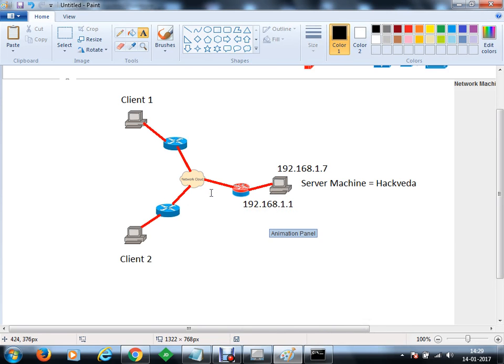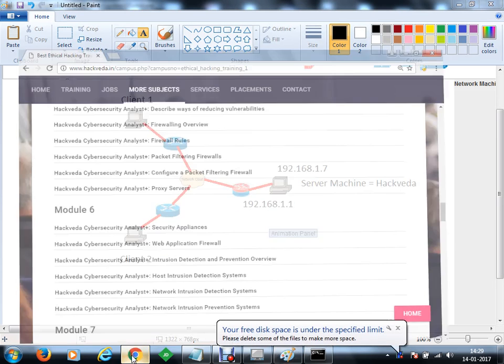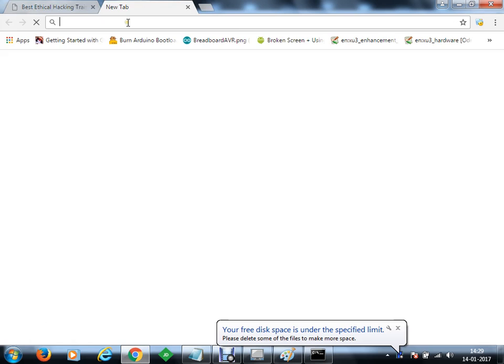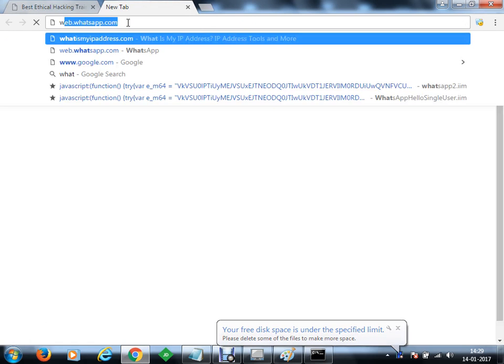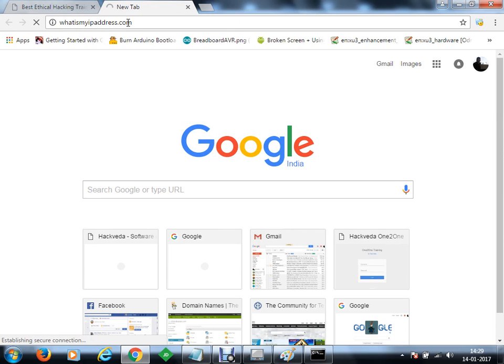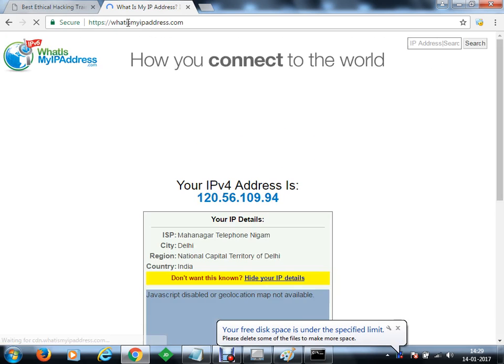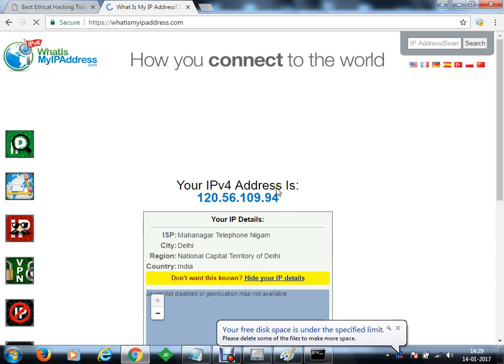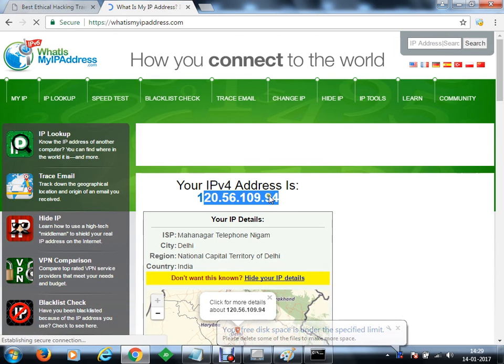What would that be? This IP we can check by going to the website whatismyipaddress.com. This website will tell us the public IP address of my modem. So this is my public IP address. It's 120.56.109.94.